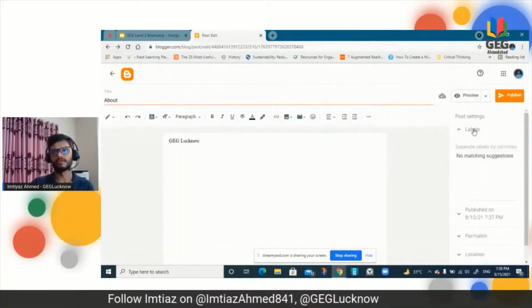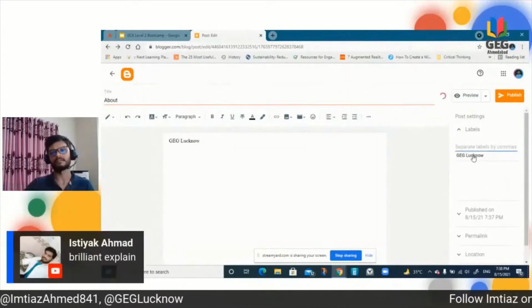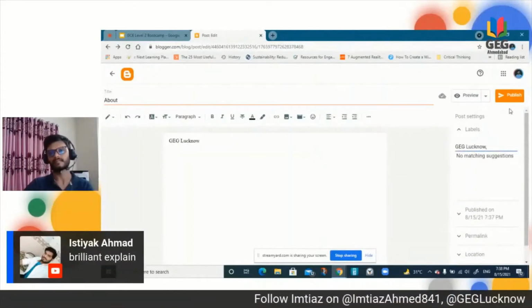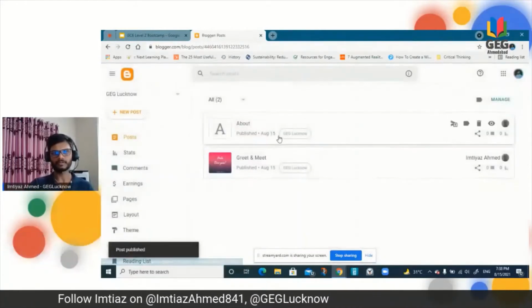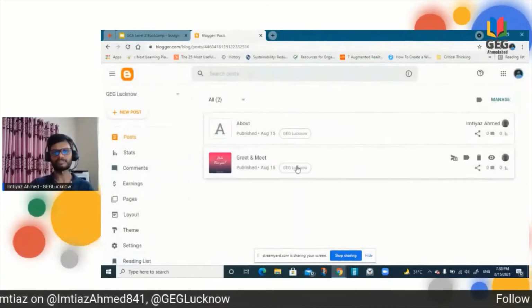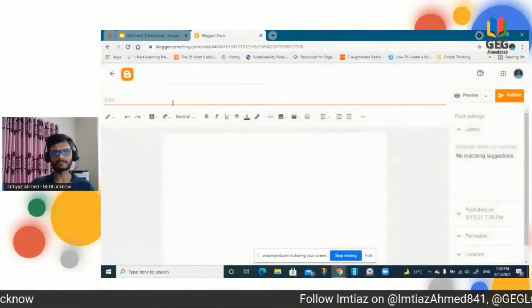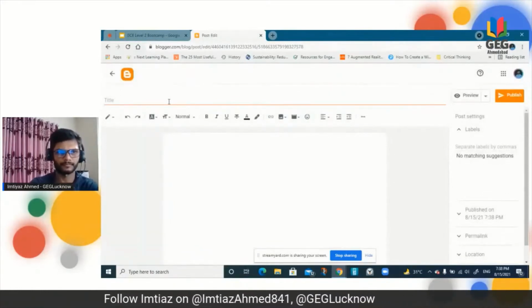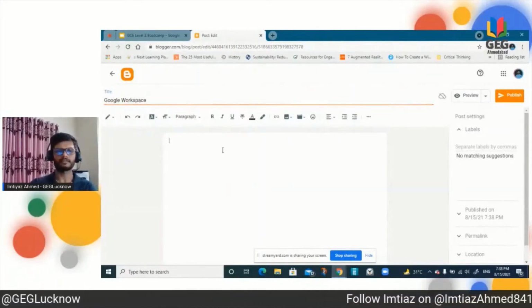As soon as you click here, the label which you have already set will appear there. So just click on this label, because I want to keep this in the same label, and publish. Confirm again. Now you can see that GEG Lucknow is showing there. But if you want to take any other label, very quickly I'm taking another post, like Google Workspace. Just write whatever you want.